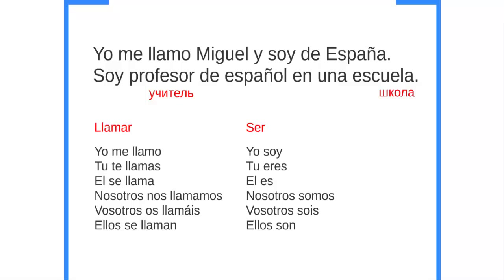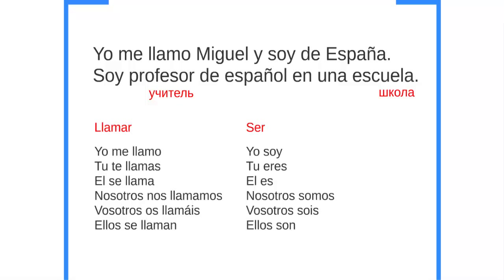So we have the literal translation. I call myself Miguel. I'm from Spain. I'm a teacher of Spanish in a school. So that's the literal translation. And we have the verb llamar, to call. Then we have the verb ser, to be, and again ser. And then we have one type of article, una, unos, unas. We will see it in the next lesson.